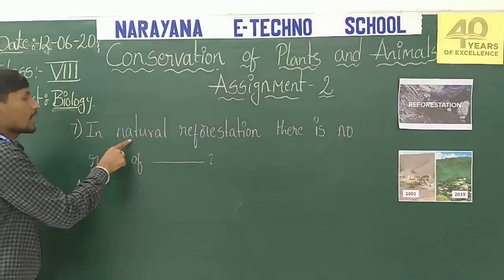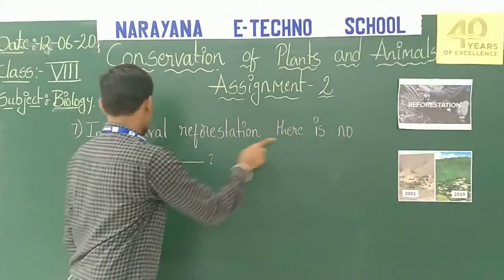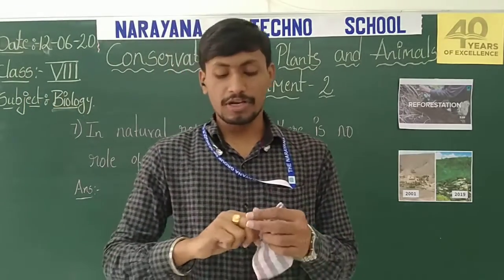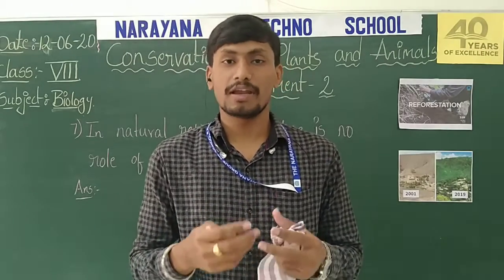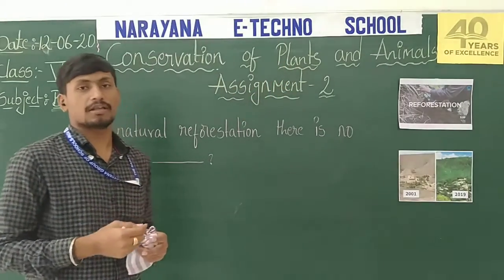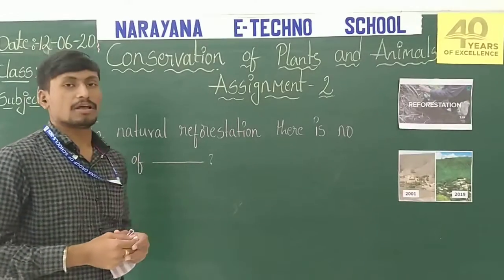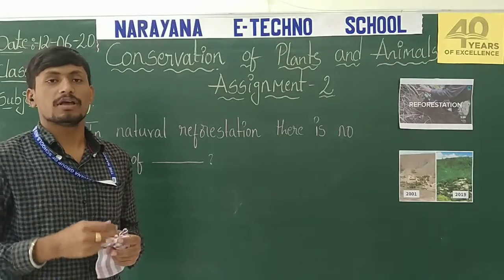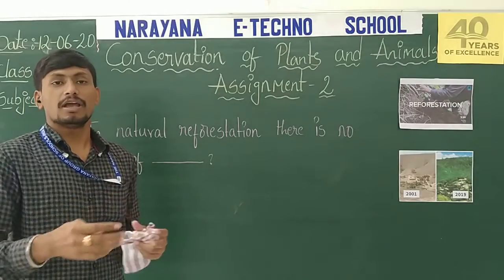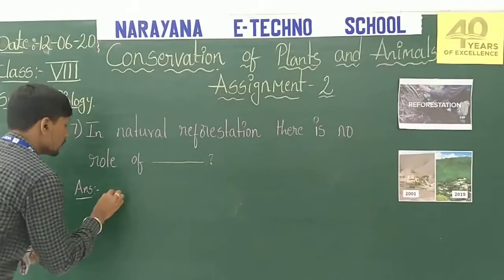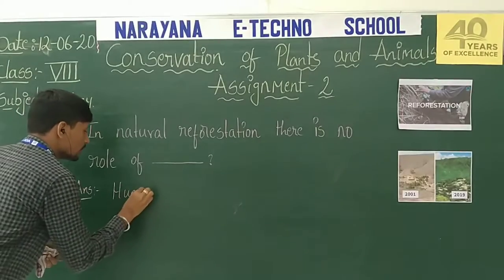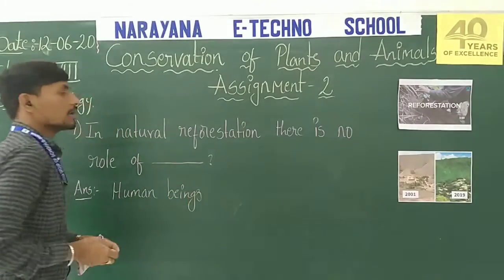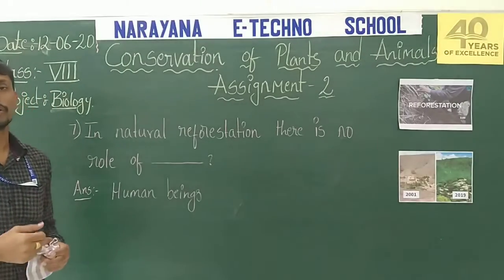And the next question. Seventh question. In natural reforestation, there is no role of dash. Natural reforestation means regrowing of the forest where it has been lost. So in natural reforestation, there won't be involvement of human beings. Without interference of human beings, the forest grows by itself in natural conditions. So the answer is human beings.